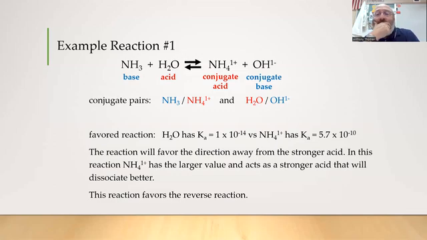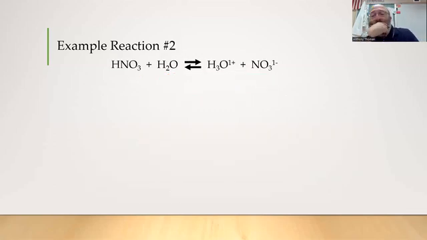Now, some of these reactions, if I look at my next example, I'm not going to go the whole way through it because I want you to practice this through the notes. But if I look at H3O plus and look at it going in reverse, it's going to be a donor. H3O plus becomes H2O going in reverse. So H3O plus is going to act as an acid. And if you look at your Ka chart, you're not going to see it there.